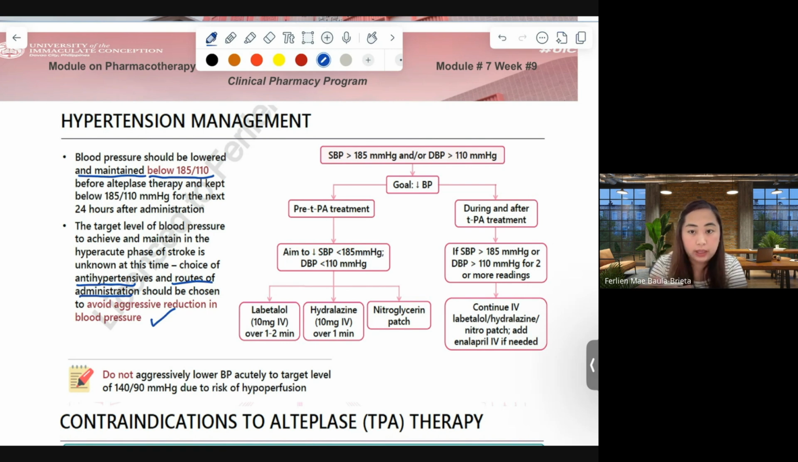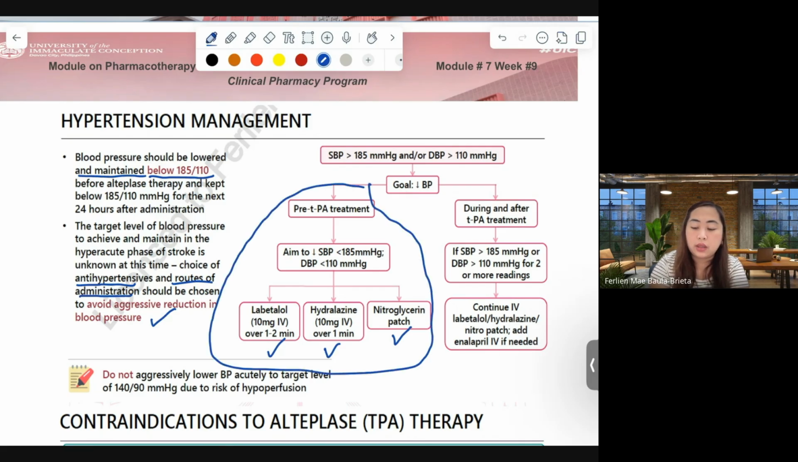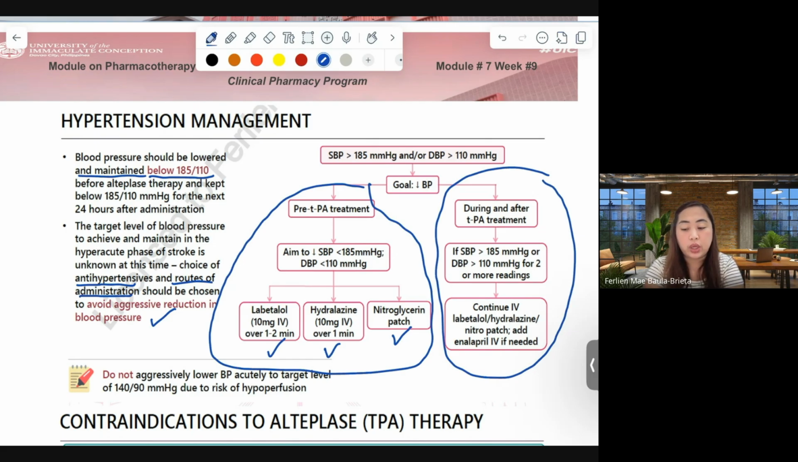So, in this guideline here from the Canadian Cardiovascular Society, these are the suggested medications in order to avoid aggressive reduction in blood pressure. This side here is for prior to TPA, and this side here is during and after TPA administration for patients who have ischemic stroke. Please take note of labetalol,